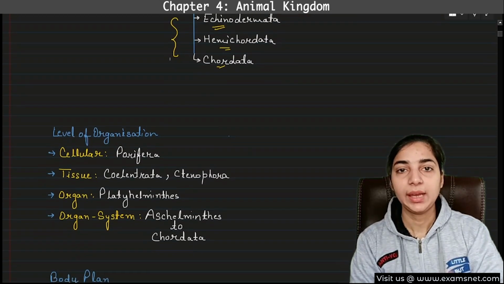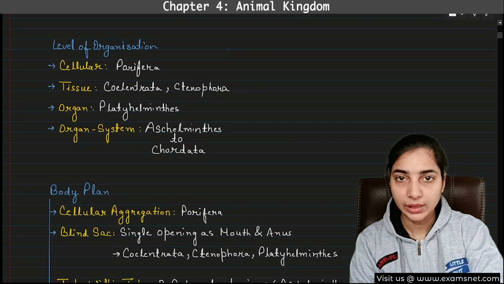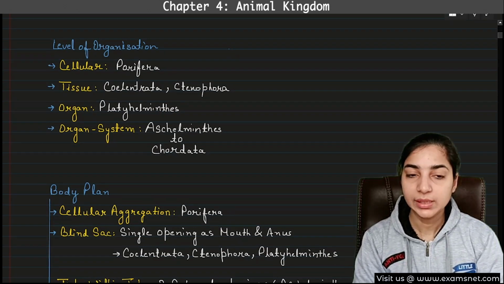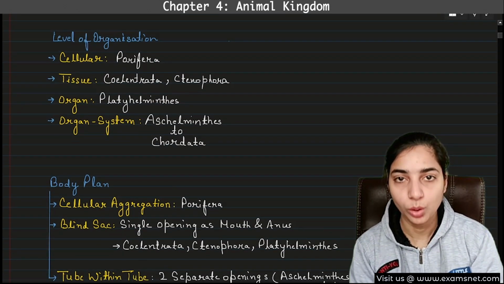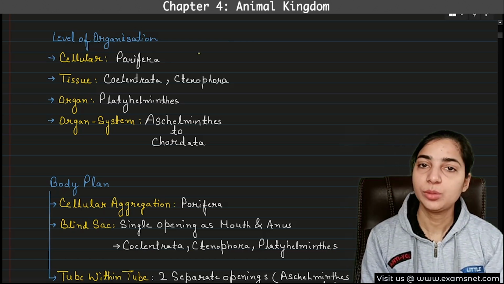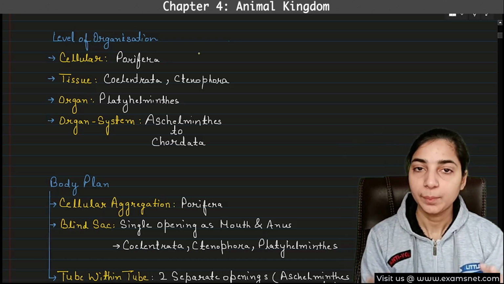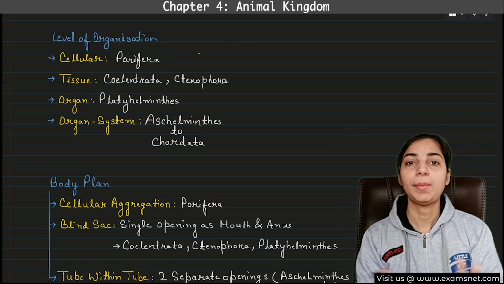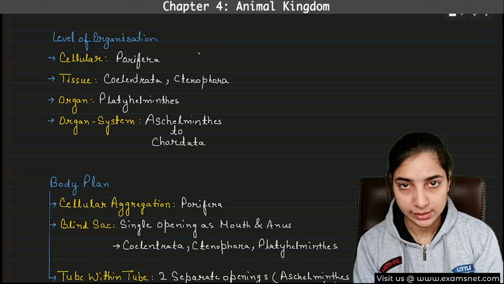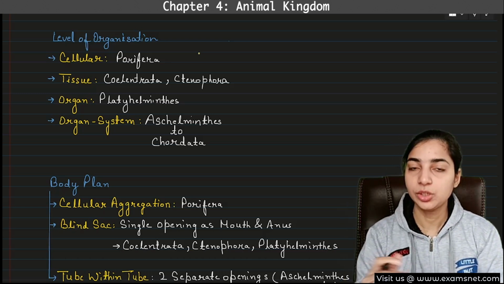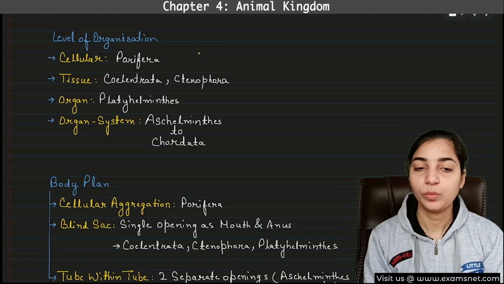We know that there can be various bases of classification, so here we will discuss some of them. First one was arrangement of the cells, which can also be called level of organization, because here we discuss in what manner the cells of the body are organized. There can be various levels of organization.